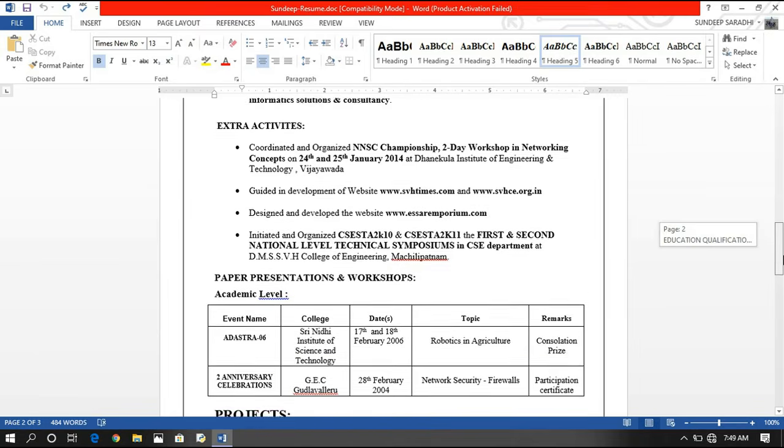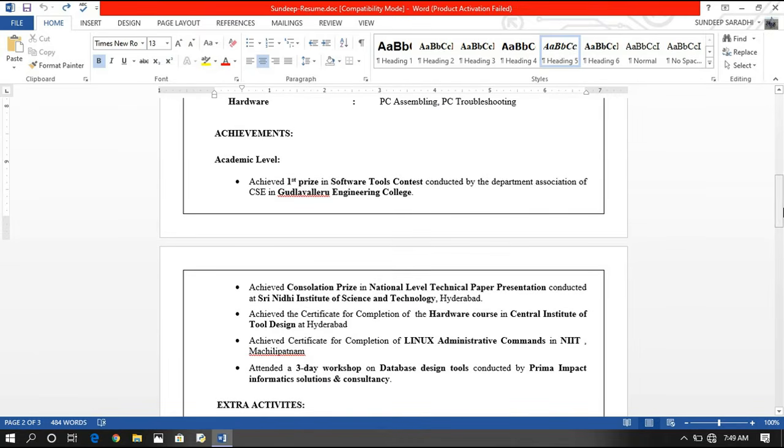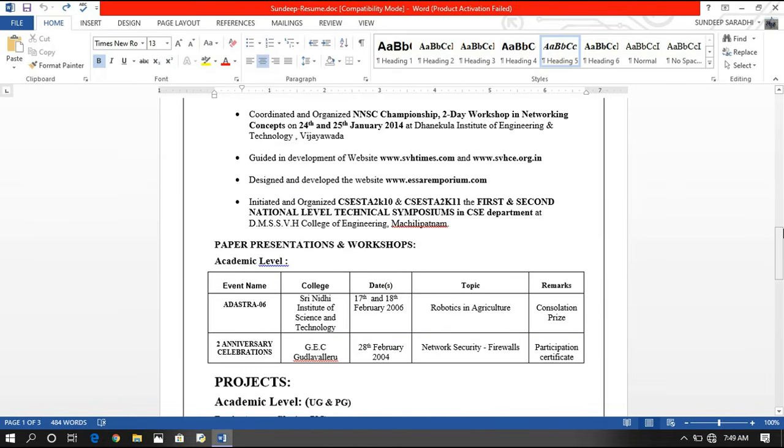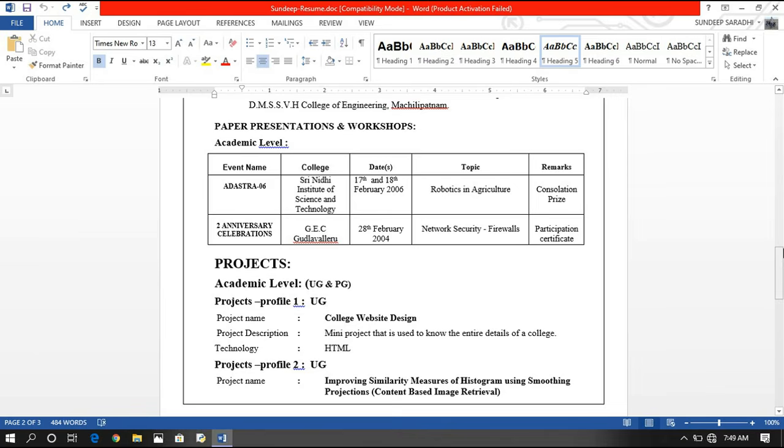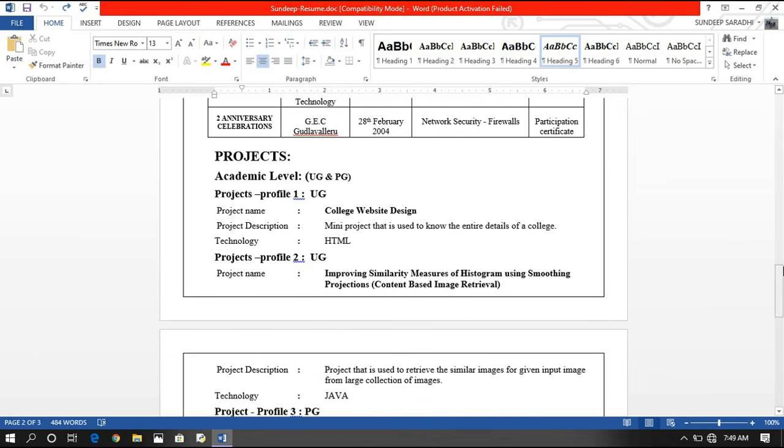So coming to experienced persons, you need not concentrate on all these things: extracurricular activities, co-curricular activities, paper presentations, all these things you can avoid. The main thing to be focused on is your experience and the projects you have done in your previous company. All these things will be covered in your experienced resume.